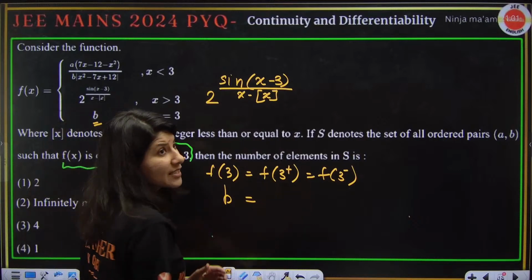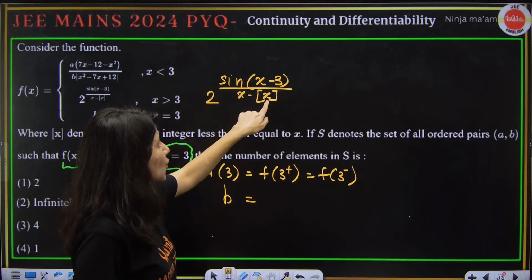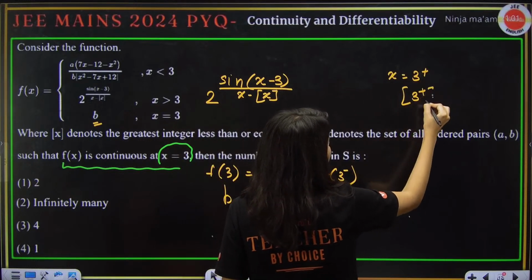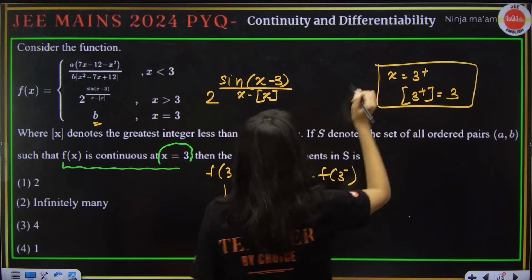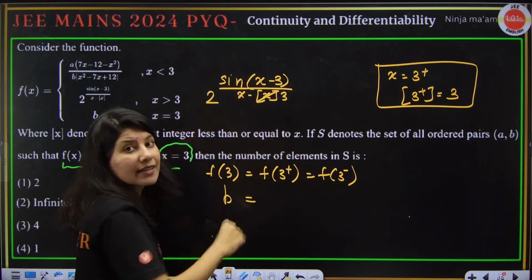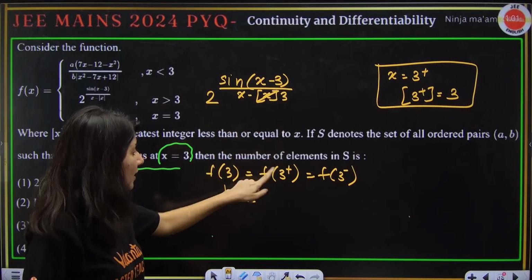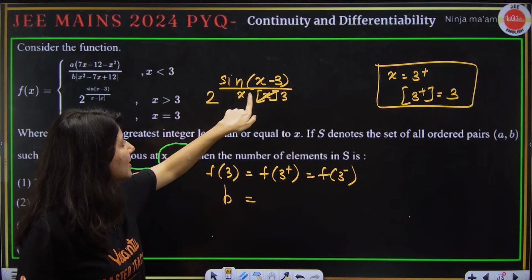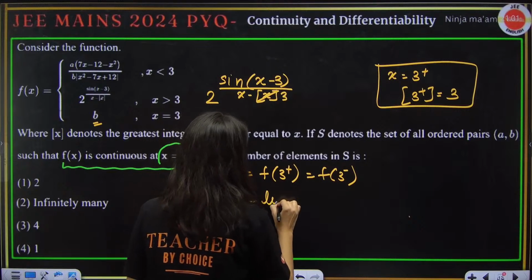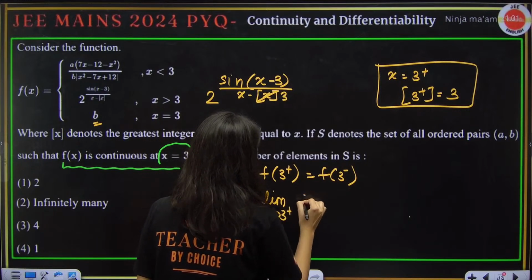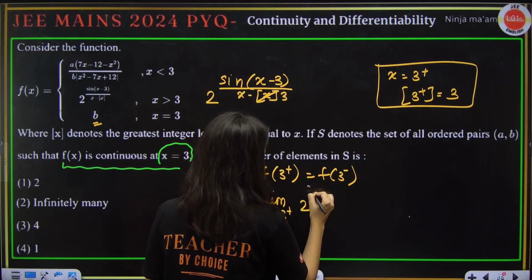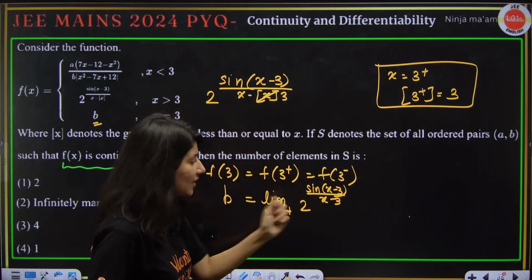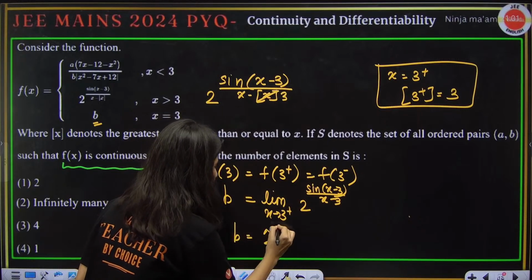So f of 3 plus: the moment you put x equals 3 plus, the GIF of 3 plus will become 3 only. So this thing is 3 only for 3 plus. So sine(x minus 3) upon 3. So limit x tends to 3 plus, 2 raised to the power sine(x minus 3) upon (x minus 3). Tell me, sine 0 by 0 is 1. So b will be equal to 2 raised to power 1.